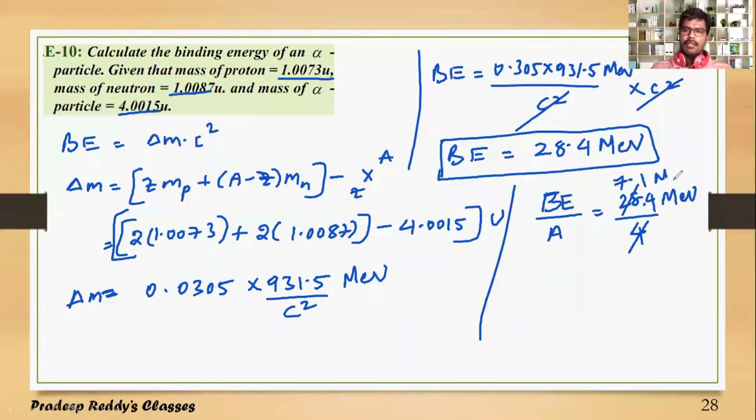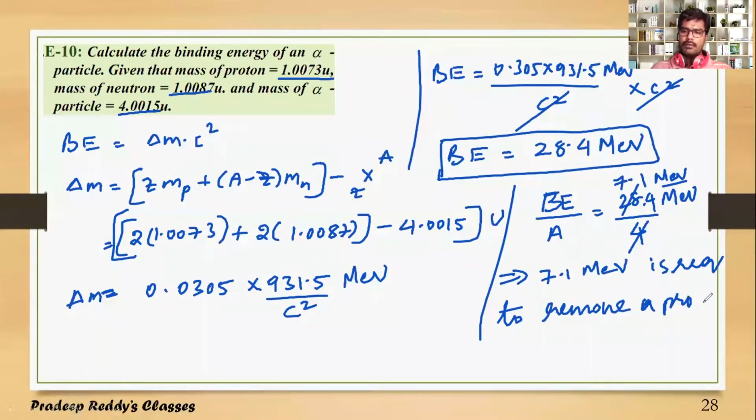Therefore, binding energy per nucleon in case of alpha particle is 7.1 MeV, which is required to remove a proton from helium-2-4.